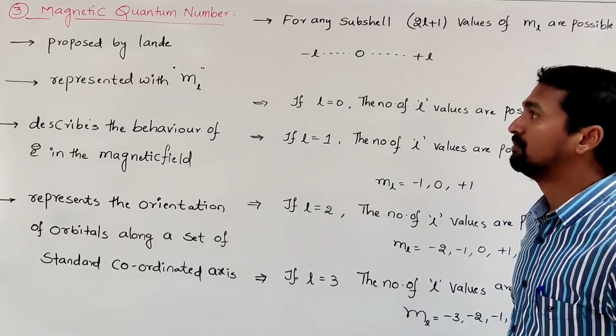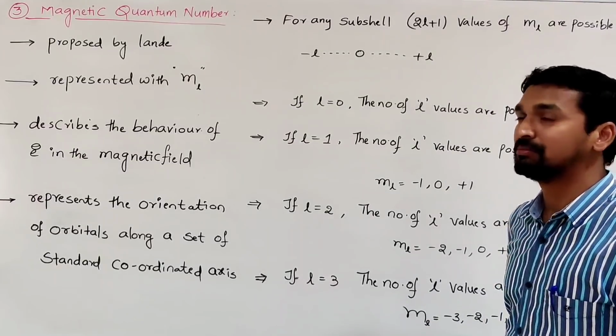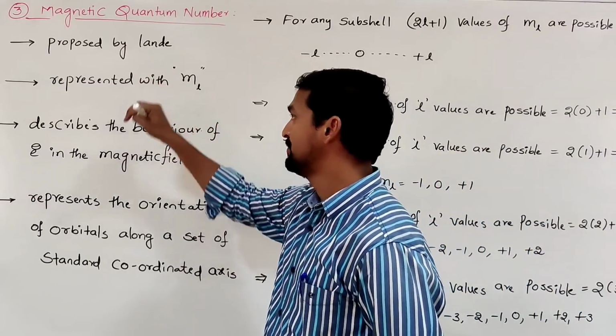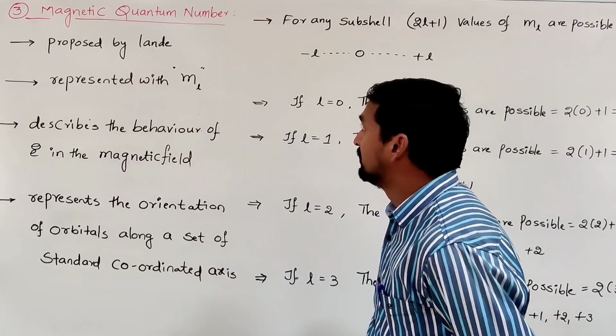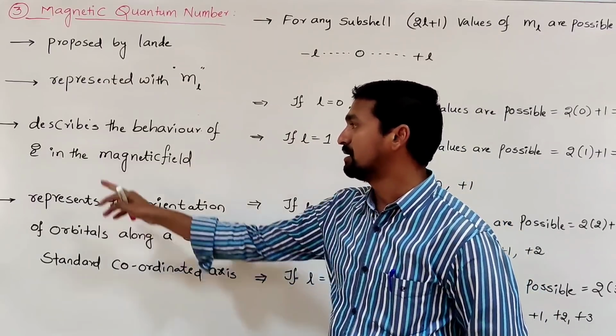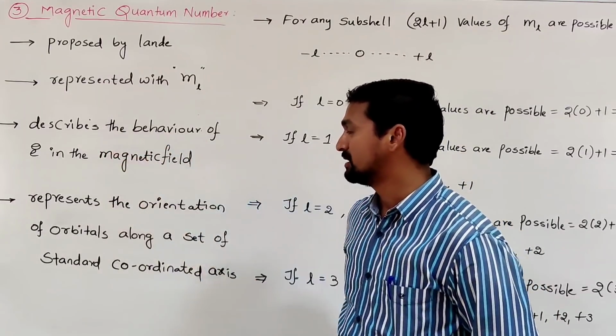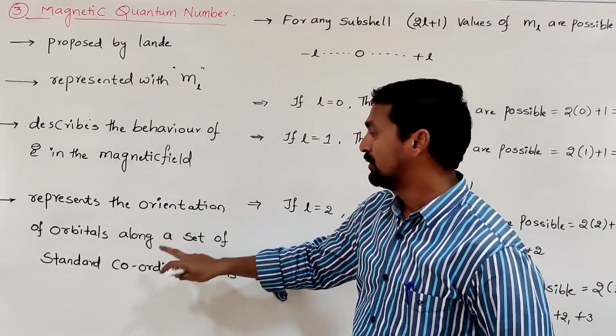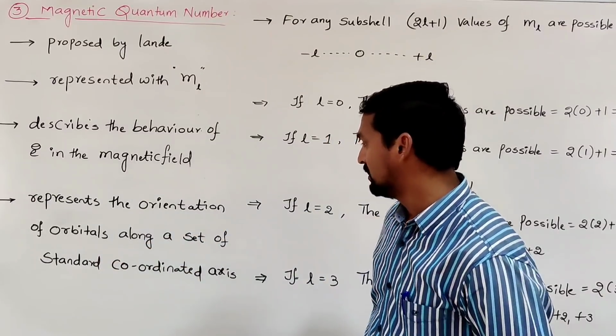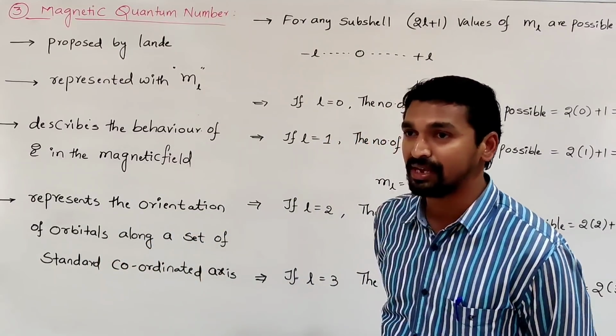The third quantum number is the magnetic quantum number, proposed by Landé, represented with ml. What does it tell? Mainly it tells about the behavior of an electron in the magnetic field, and also represents the orientation of orbitals along a set of standard coordinate axes.